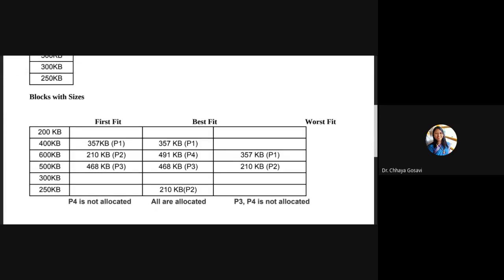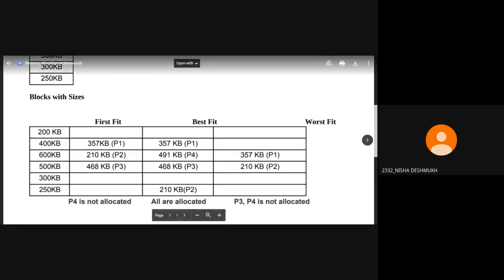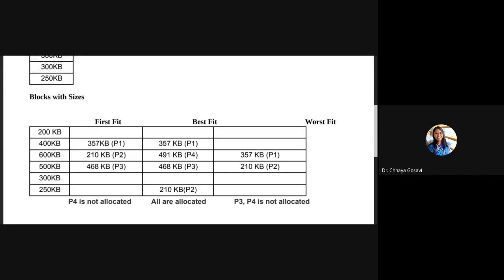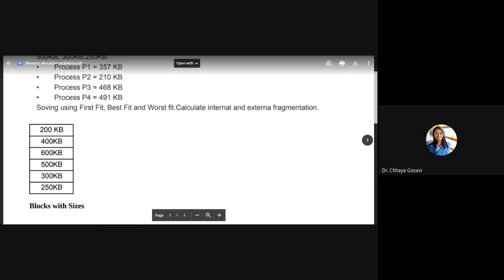So in which algorithm, what was your question? Worst fit. Okay. In worst fit, you have 400K and 200K blocks, right? Yeah, ma'am. But they are not large enough to fit these processes 480, 468 and 491.